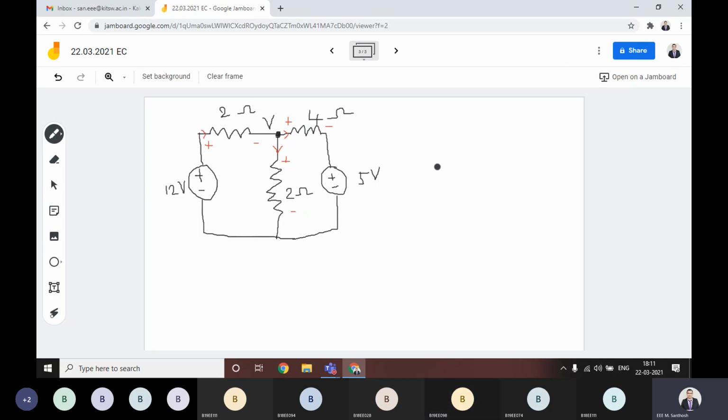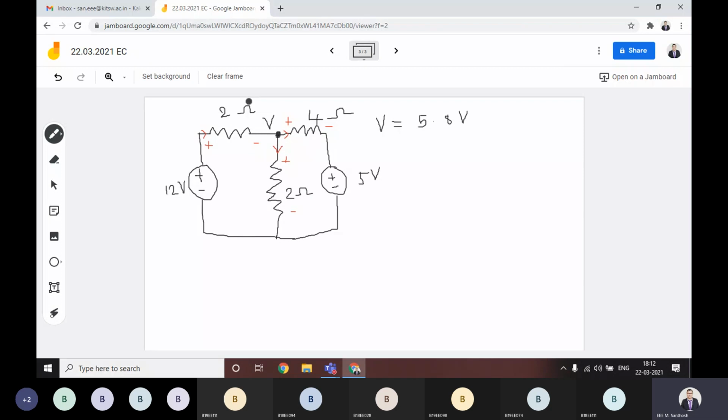5.8. Very good. This value is V equal to 5.8 volts. Can you tell us how you calculated this 5.8? Nodal analysis. Nodal analysis. Very good.